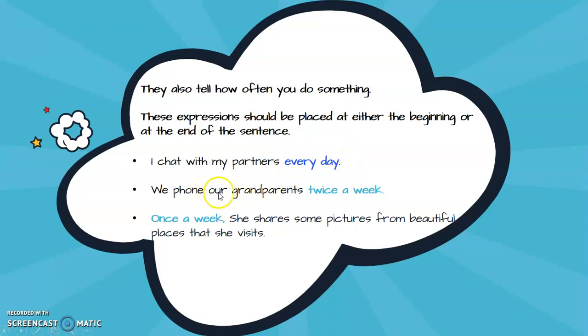We phone our grandparents twice a week. But in this case, we start with the expression of frequency at the beginning of the sentence, once a week. She shares some pictures from beautiful places that she visits. Yes, we have these expressions of frequency at the end or at the beginning.